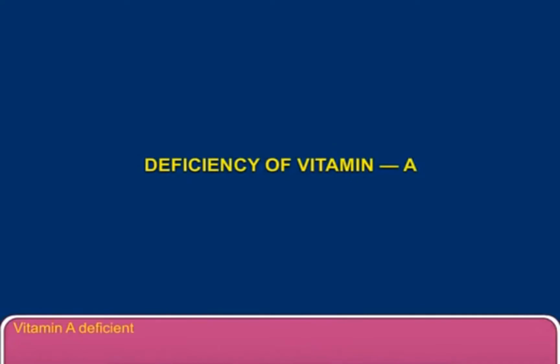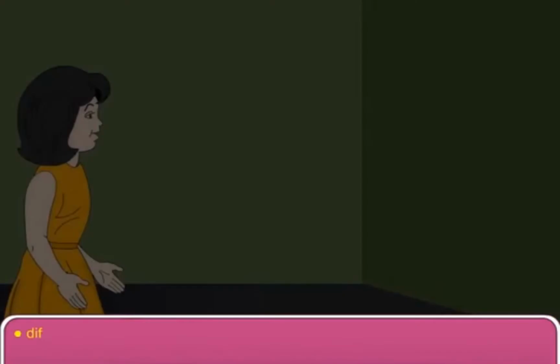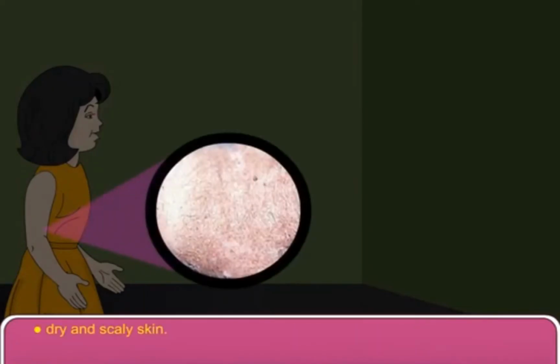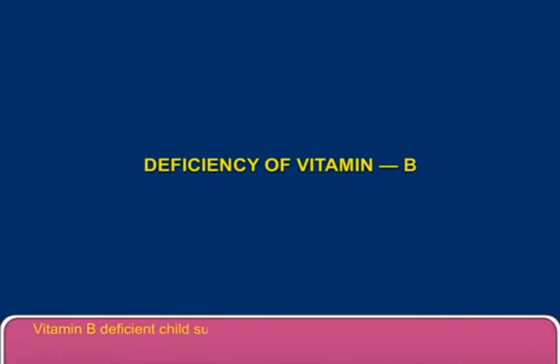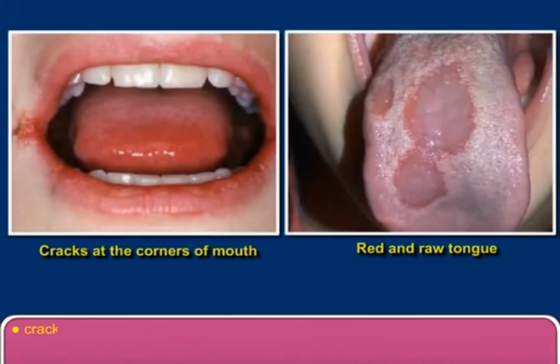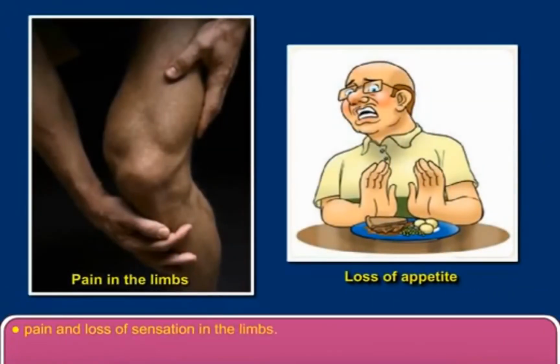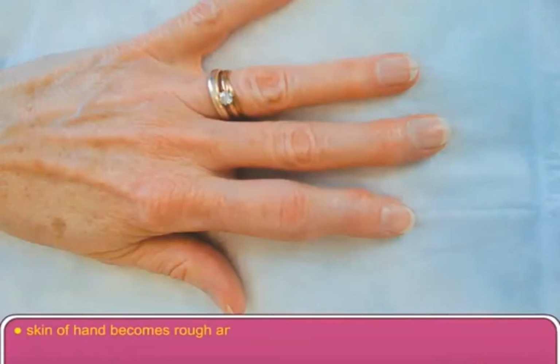A vitamin A deficient child suffers from difficulty in seeing in dim light, dull and lackluster eyes. White triangular patches appear on the white portion of the eyes, known as Bitot's spots. Dry and scaly skin. A vitamin B deficient child suffers from cracks at the corners of the mouth, red and raw tongue, pain and loss of sensation in the limbs, loss of appetite. Skin of hand becomes rough and scaly.